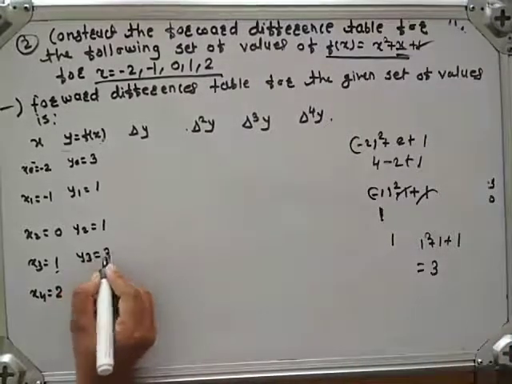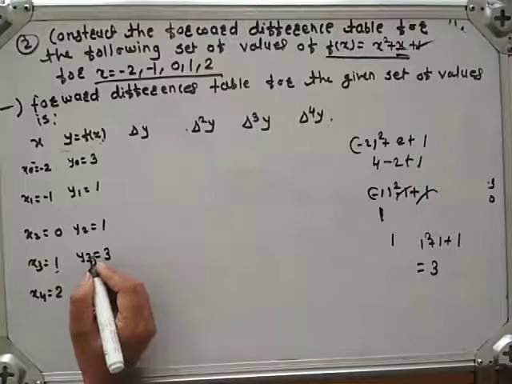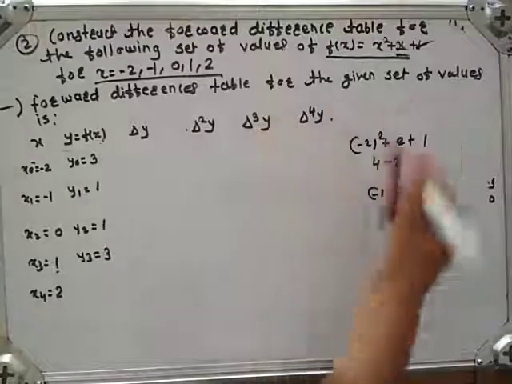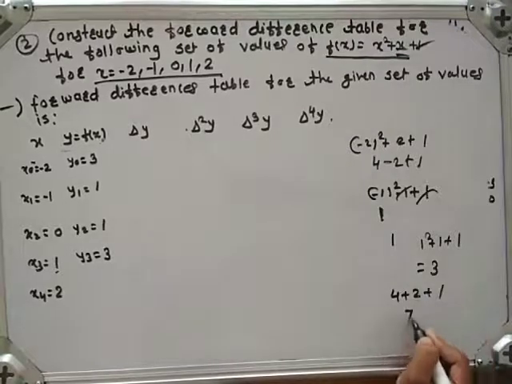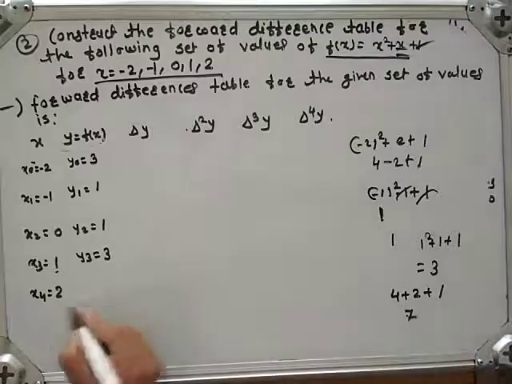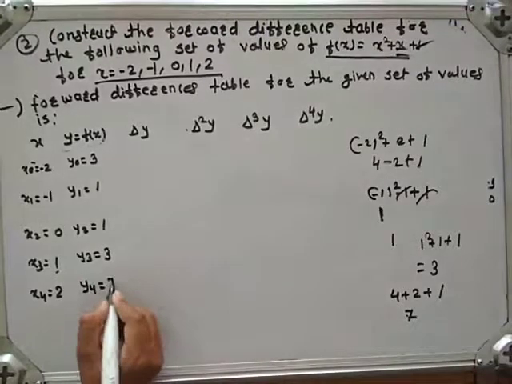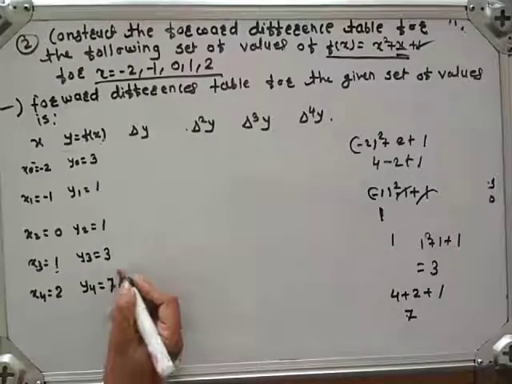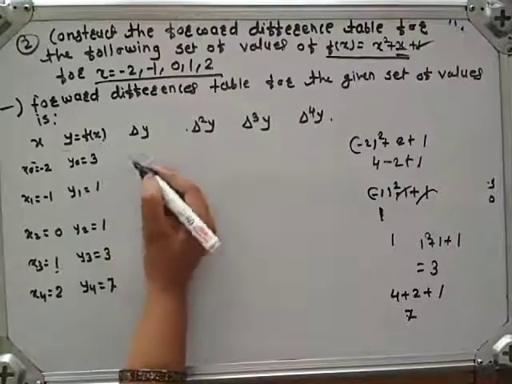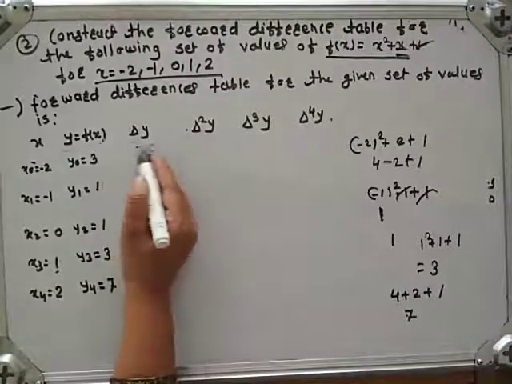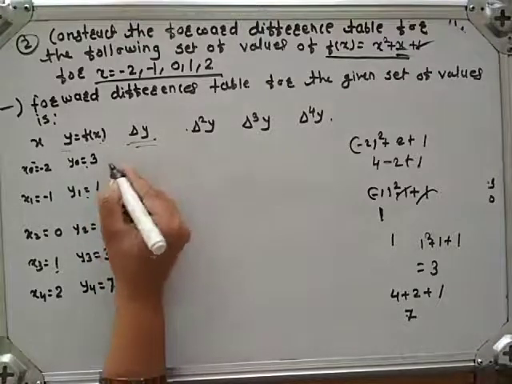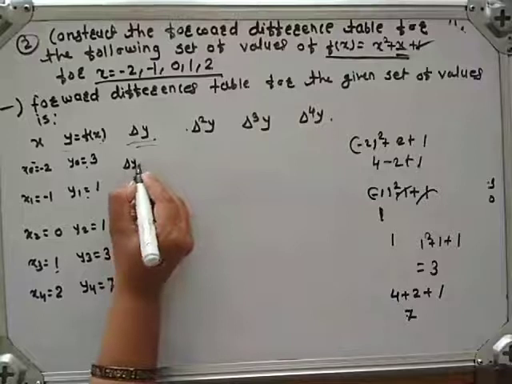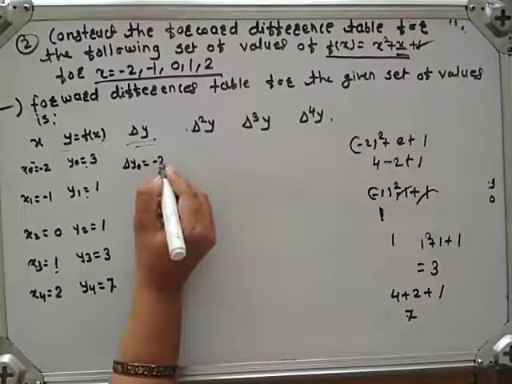y3 is equal to 3. And last, put x is equal to 2 in this equation. Then we get 4 plus 2 plus 1, which is 7. Therefore, y4 is equal to 7. Now, we have to calculate delta y. Here is the difference of these two. Here we get delta y0 is equal to minus 2.